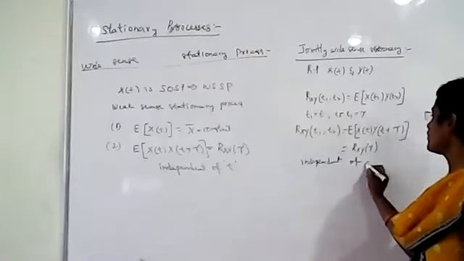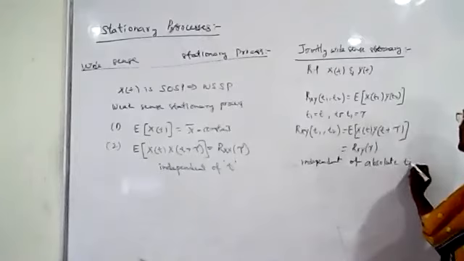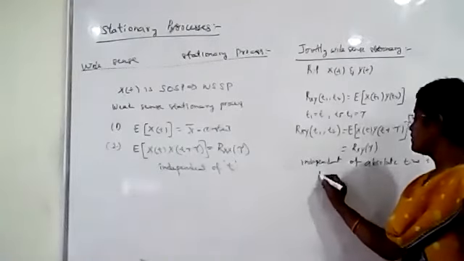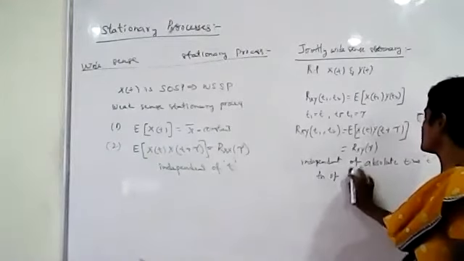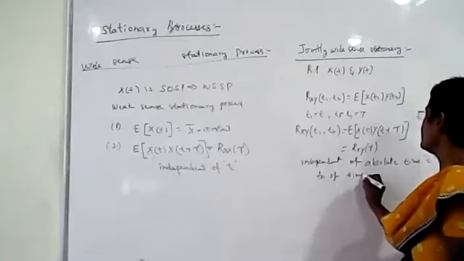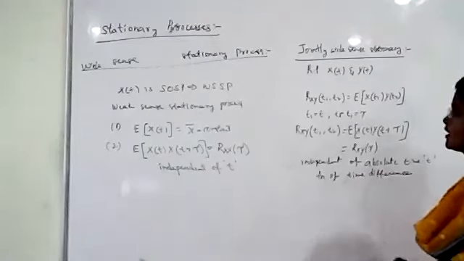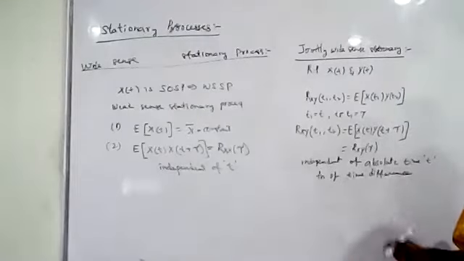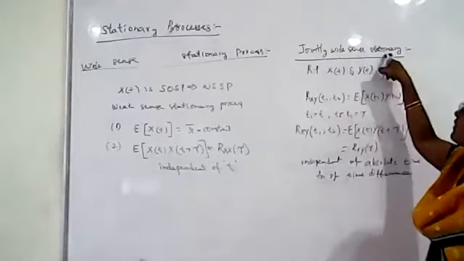It is independent of absolute time, but a function of time difference. If any two random processes satisfy this condition, then they are called jointly wide sense stationary processes.